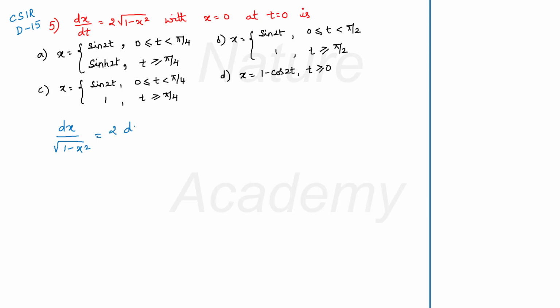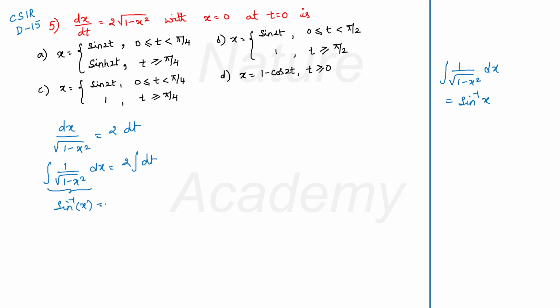Now for step 2, integrate both sides. If you integrate both sides, you will get integral 1 by root 1 minus x square dx is equal to 2 integral dt. Now you have this formula, integral 1 by root 1 minus x square dx. This one will be your sine inverse x. So you just write it here, sine inverse x, and on your right hand side, integral dt will become t plus c.